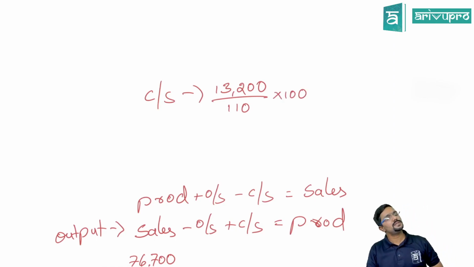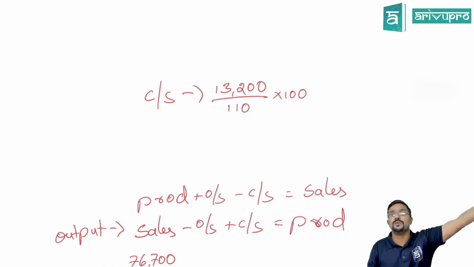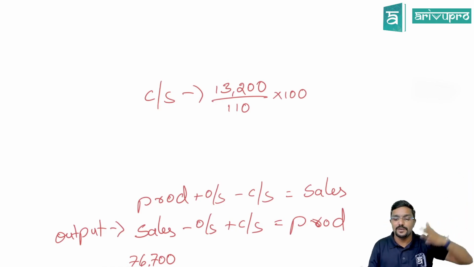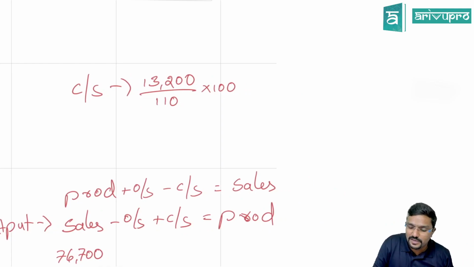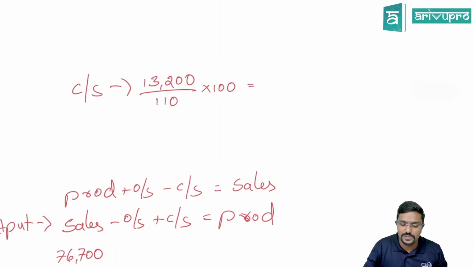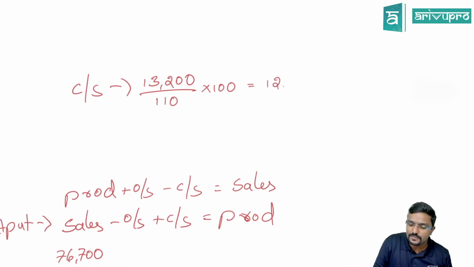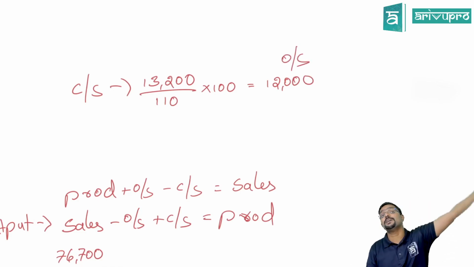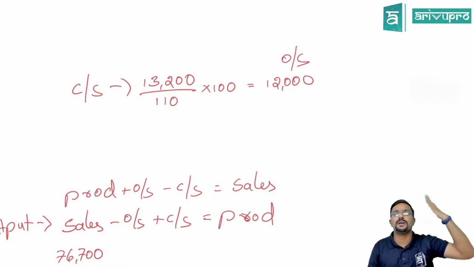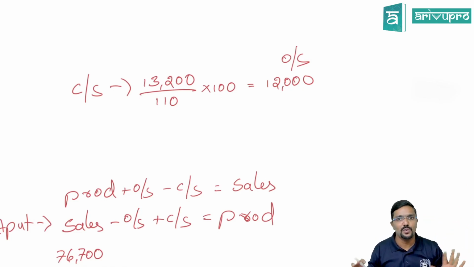Can I do like this? Yes, sir. Because this year closing stock is 13,200, which is 10% more than last year. So can I tell last year closing stock is this much? That is 13,200 divided by 110 into 100. It is 12,000. This actually is opening stock now for us. This was last year closing stock, which becomes this year opening stock. Hope you guys are clear.